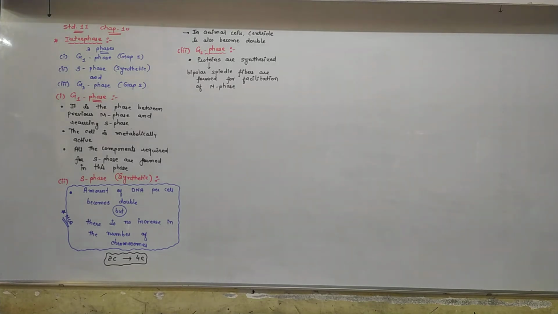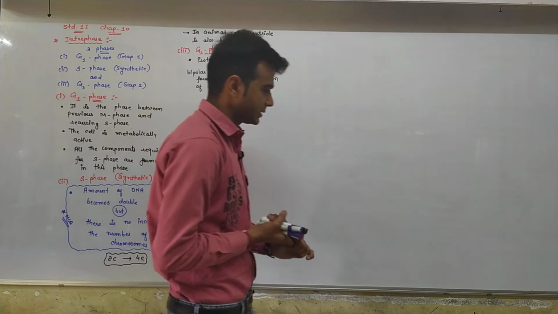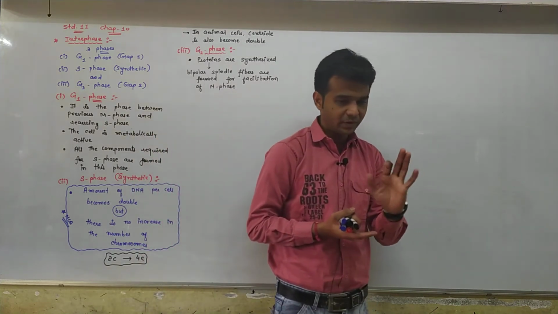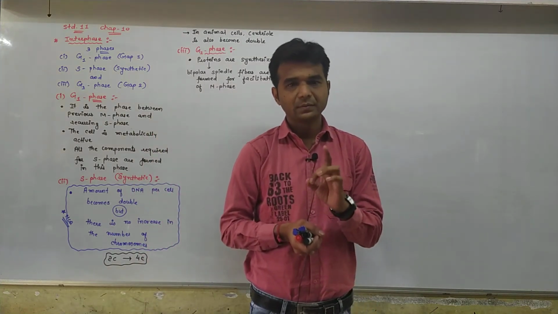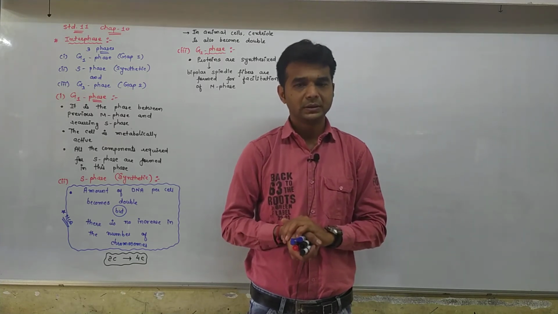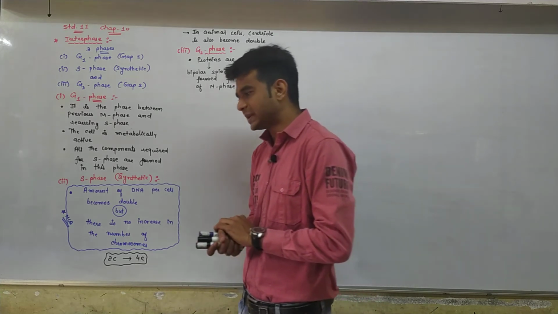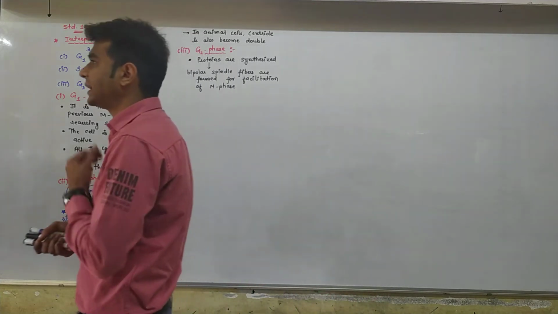So in animal cell, during the S phase, the centriole becomes double, and you know that in the 8th chapter you have learned that from the centriole bipolar spindle fibers are formed, and as a result these bipolar spindle fibers are connected to the kinetochore.